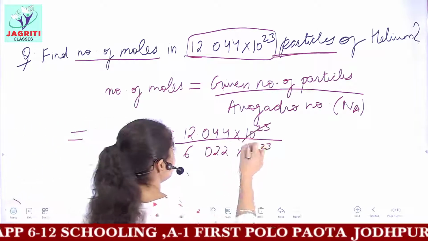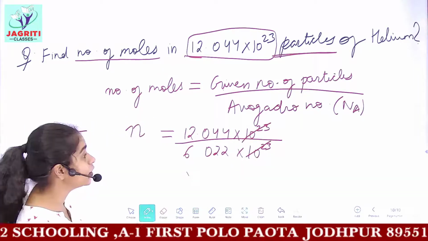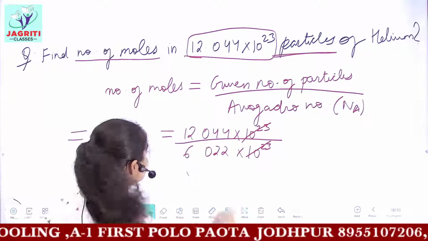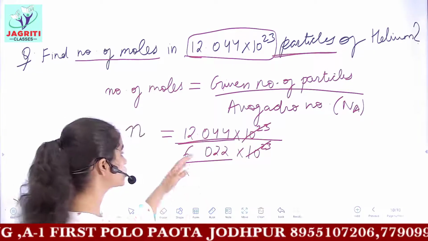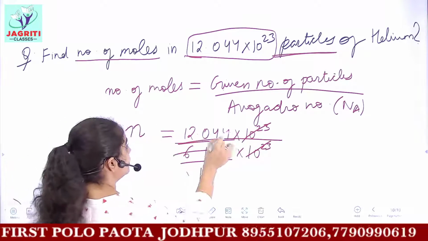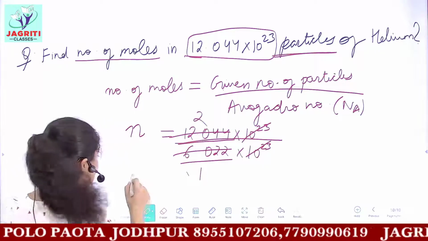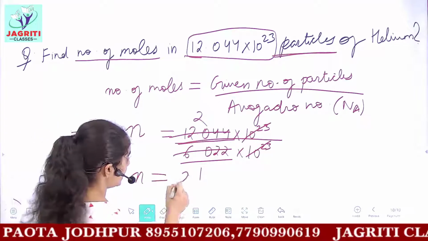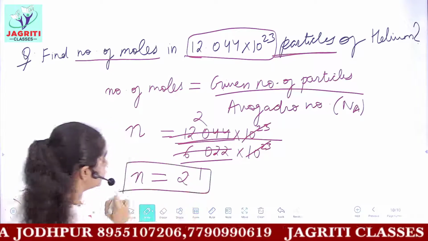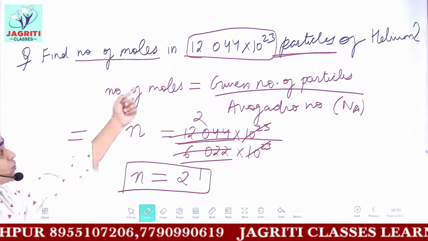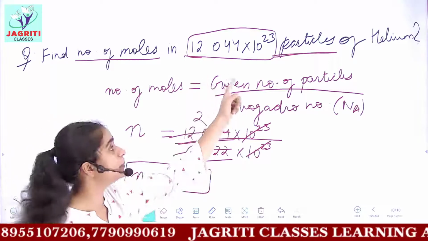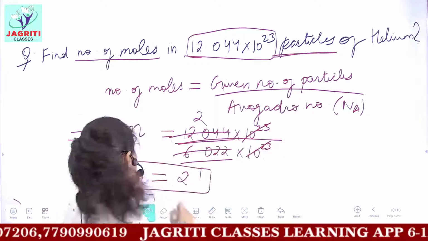We can easily see that the exponents cancel. Now these two numbers on dividing give 2. So the number of moles present is 2. So the number of moles present in 12.044 into 10 to the power 23 particles of helium is 2.